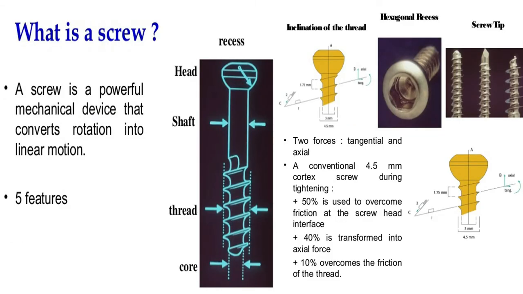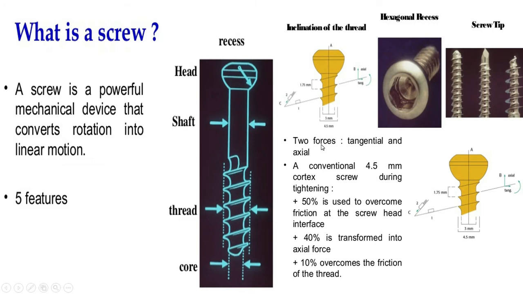Now what is a screw? A screw is a powerful mechanical device that converts rotation into linear motion. It has parts: head, shaft, thread, and core, and this is called the run out zone. I will discuss it immediately. And this is the head, and this is the socket for attaching the screwdriver. Generally recently this is stereo or hexagonal, and this is the screw tip, different types of screw tip. I will discuss it immediately.